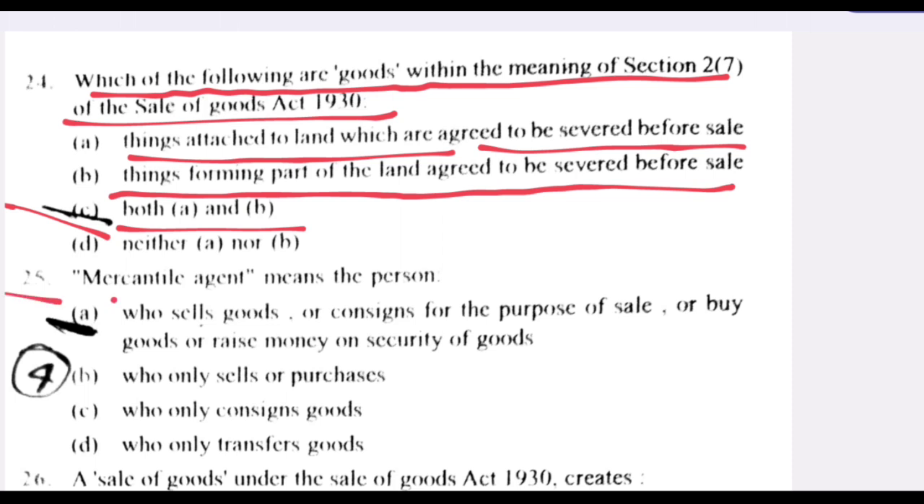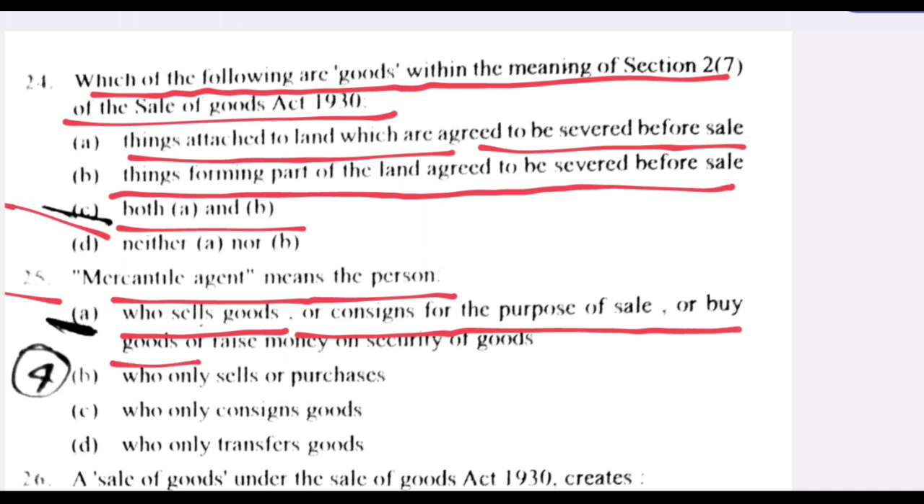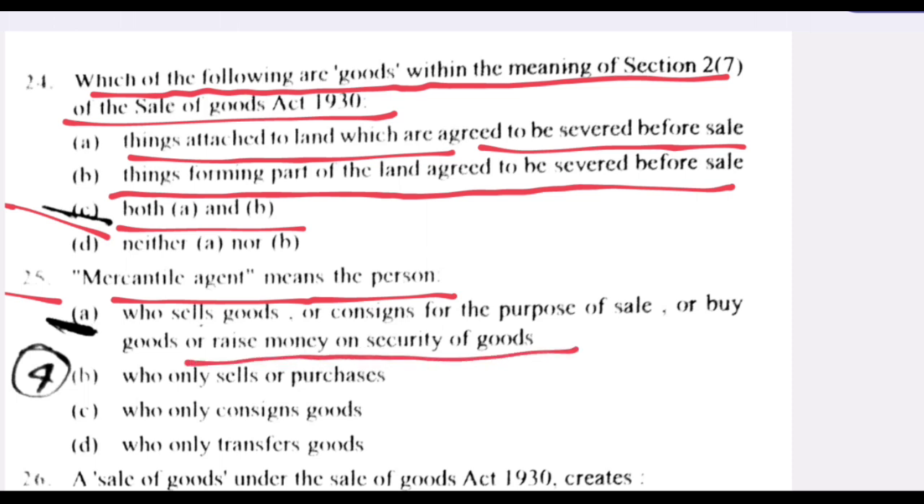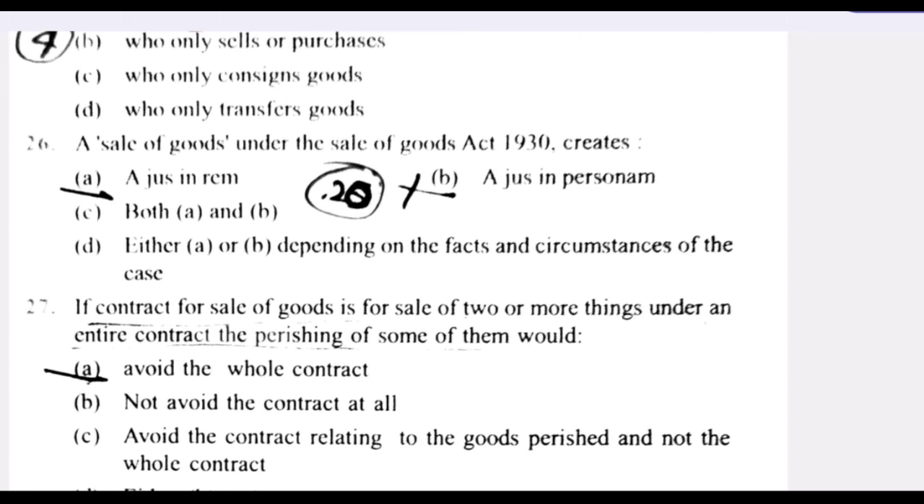25th question. Mercantile agent means the person who sells goods or consigns for the purpose of sale, or buys goods, or raises money on security of goods. Next question. A sale of goods under the Sale of Goods Act 1930 creates a jus in rem. A is the right answer.